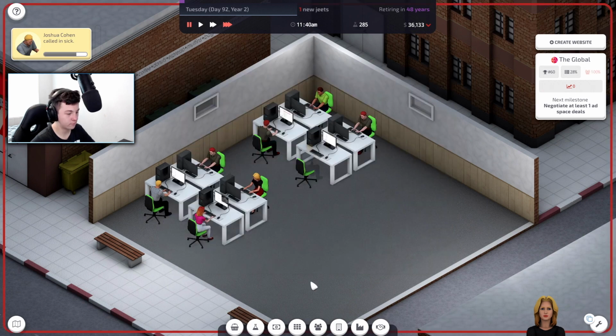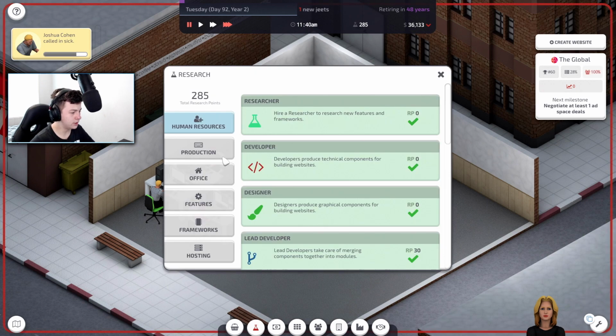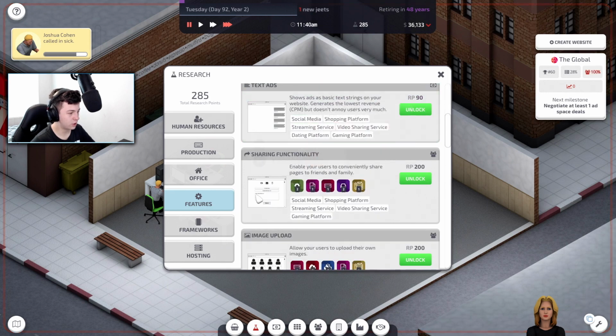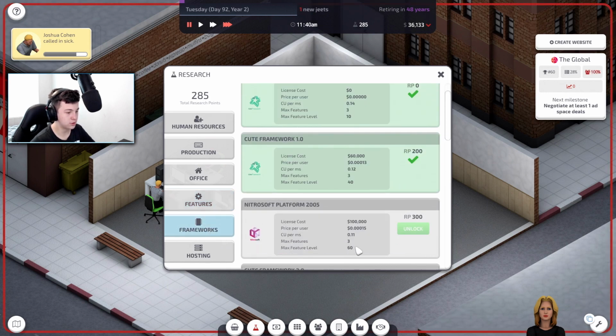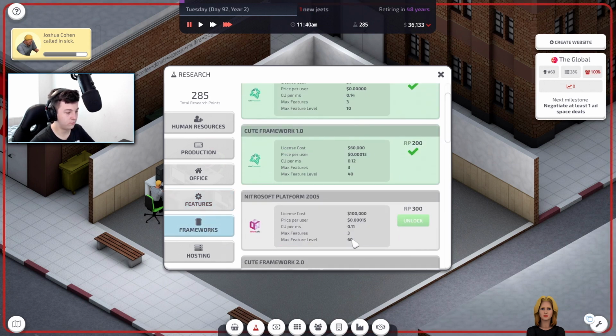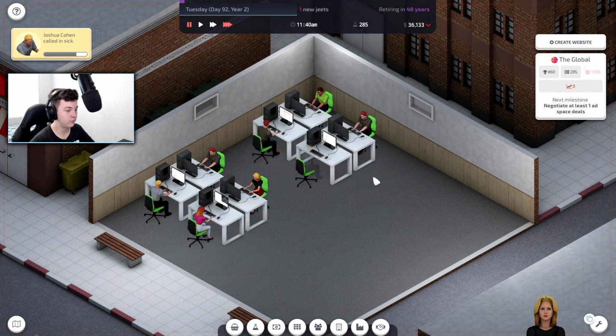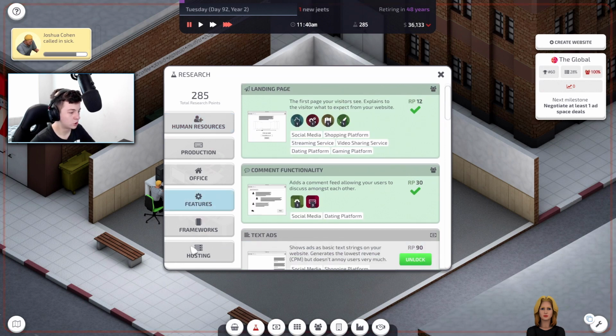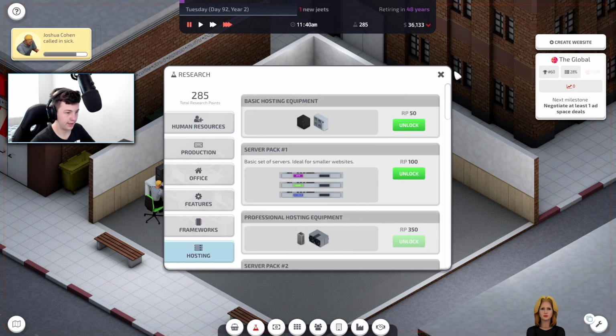What are you talking about, game? I swear you were able to just get it going. Let's have a look. Let's go back to frameworks. Max features 3 for me to upgrade the framework? I should be able to upgrade the framework straight away, shouldn't I? I swear I should be able to.